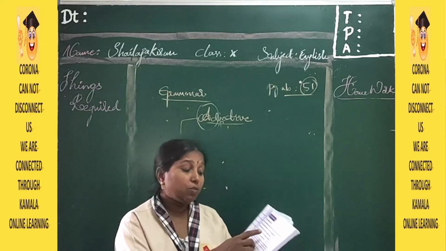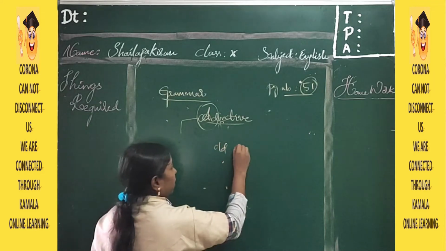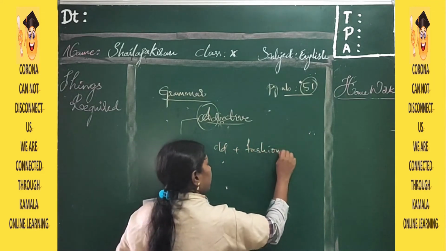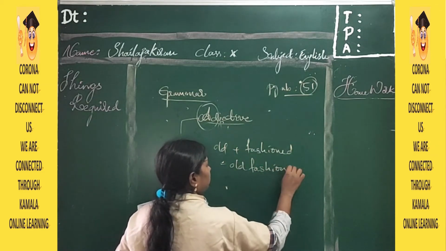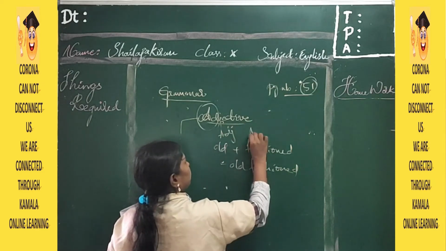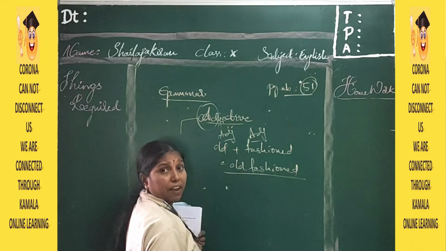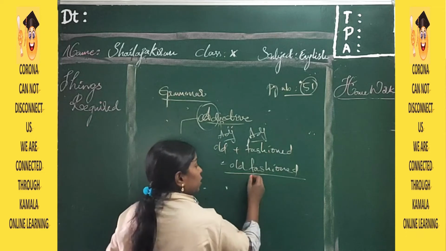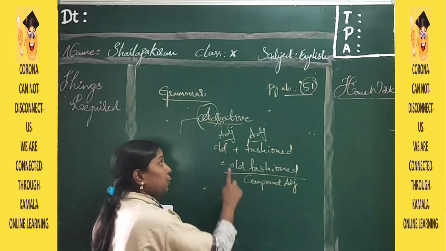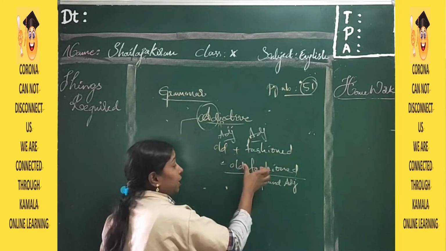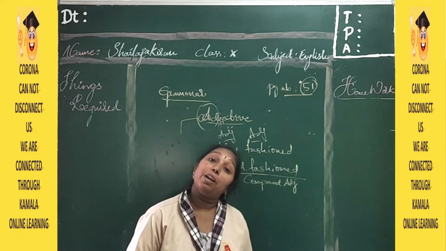So here, those words, old-fashioned. Old is one adjective. Fashioned is one adjective. If we join them together, it will be formed as old-fashioned. So this we will call compound adjective. Two different adjectives, if we add them, will be formed as a new word. That is called compound adjective.